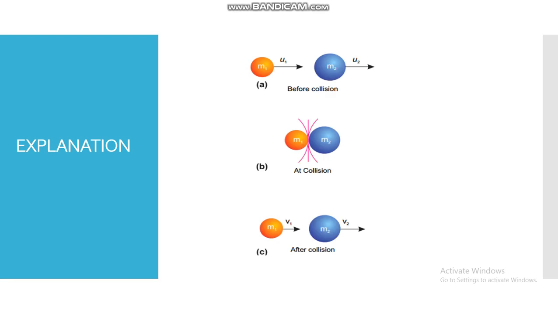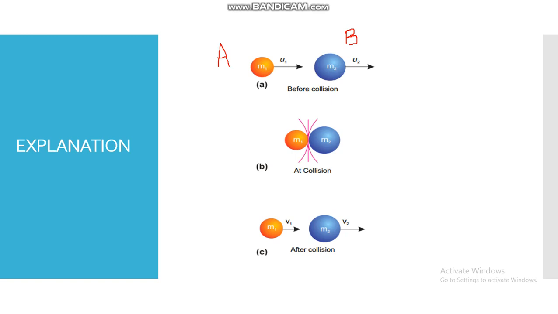Now let's talk about the explanation. Here is a figure with two bodies. This is our first body A, whose mass is m1 and initial velocity is u1. This is our second body B, whose mass is m2 and initial velocity is u2. Both bodies strike each other.